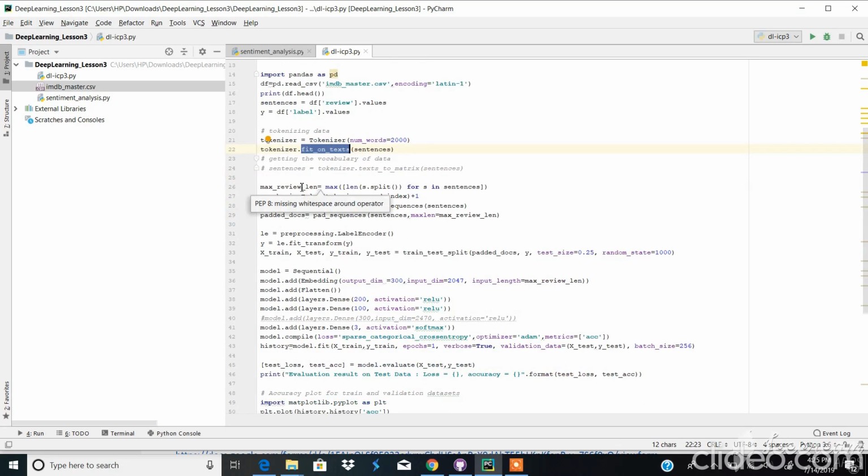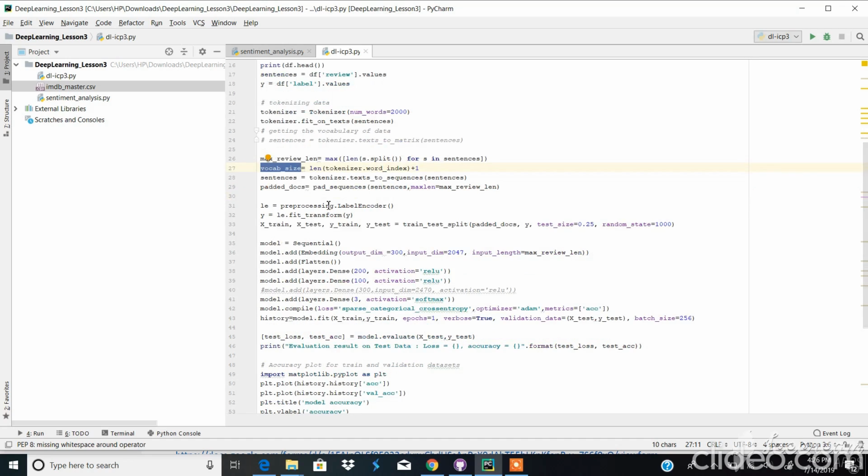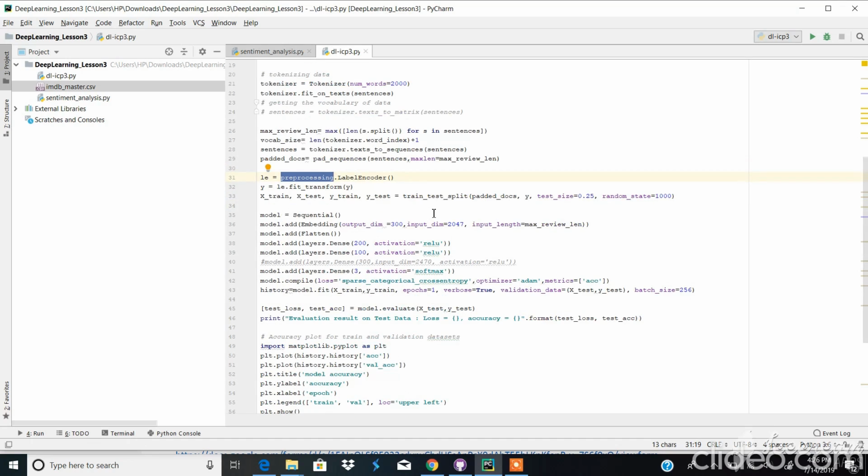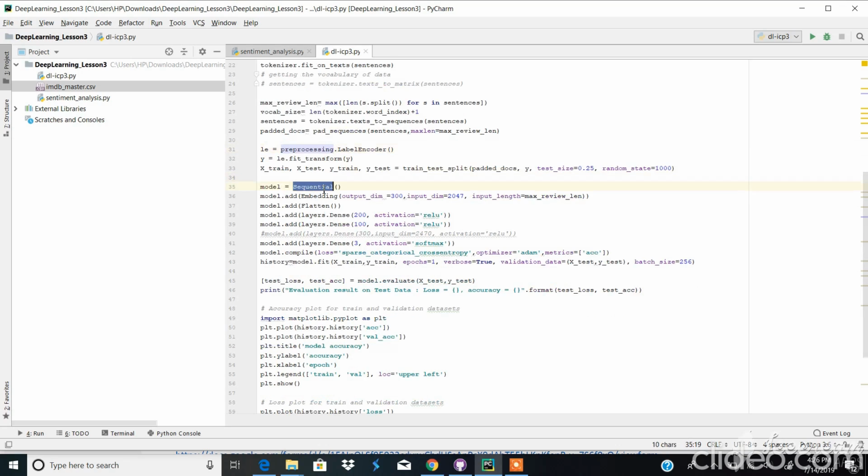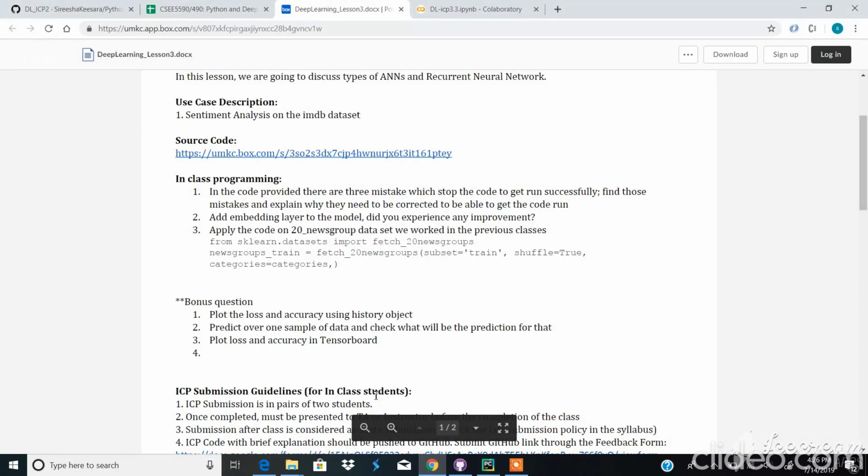Then we are reviewing the length of each sentence, and after splitting the sentences and adding them to the vocab size, we do the pre-processing on the data and split the data into test and train, and we have a sequential model. In the ICP it is also given to add an embedding layer to the model and see if the performance is improved or not.